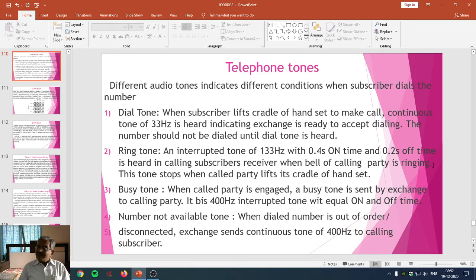And this tone will continue till the called party lifts the cradle of the handset. And once the called party lifts the cradle of the handset, naturally a path is established between both the subscribers by means of a telephone exchange, and they undergo the communication.